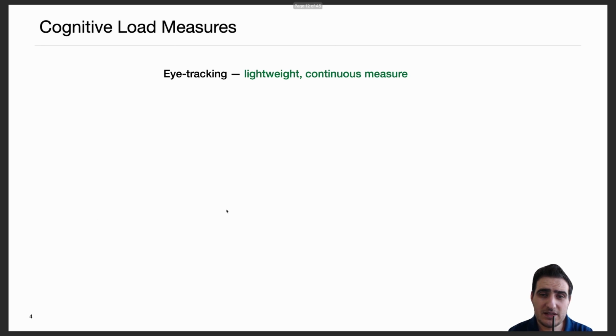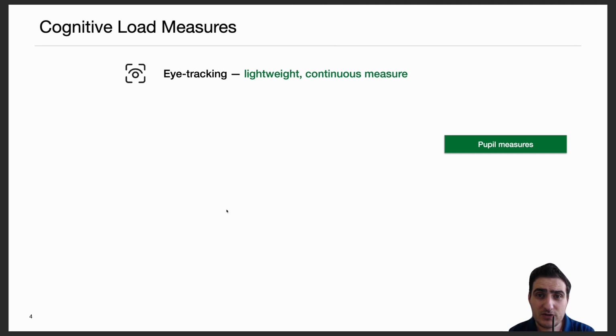Cognitive load can be estimated using different measures, notably those that can be captured by eye tracking devices. These devices are known to be lightweight compared to other devices such as EEG or fMRI. Also, these devices provide a continuous measurement of cognitive load, meaning that at any point in time one can have an estimate of the user's cognitive load.